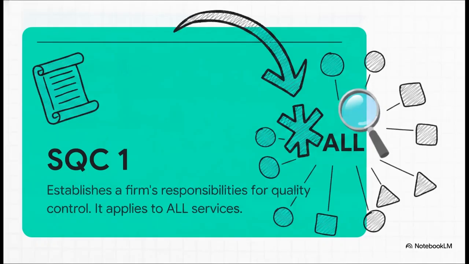Now, sitting above all of these is the SQC, Standards on Quality Control. This establishes the responsibilities of the entire CA firm regarding its system of quality control. Here is an absolutely vital, important note, and an examiner favorite for MCQs. SQC 1 is to be applied universally across all services covered by the engagement standards. Whether you're doing an SA, SRE, SAE, or SRS, SQC 1 always applies to your firm. Mark that in your notes right now.